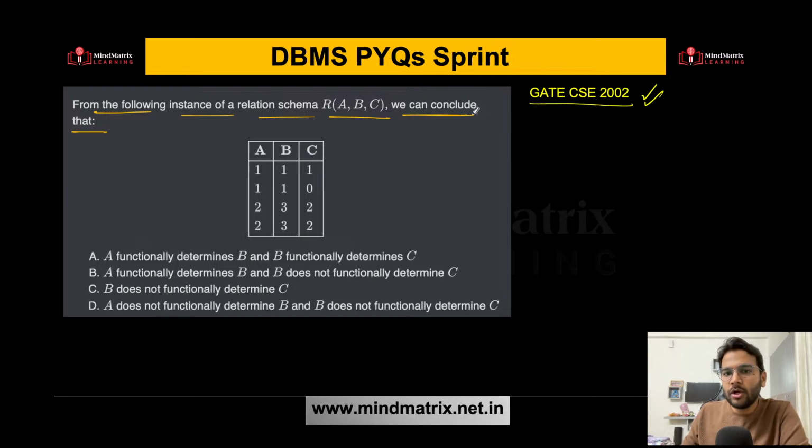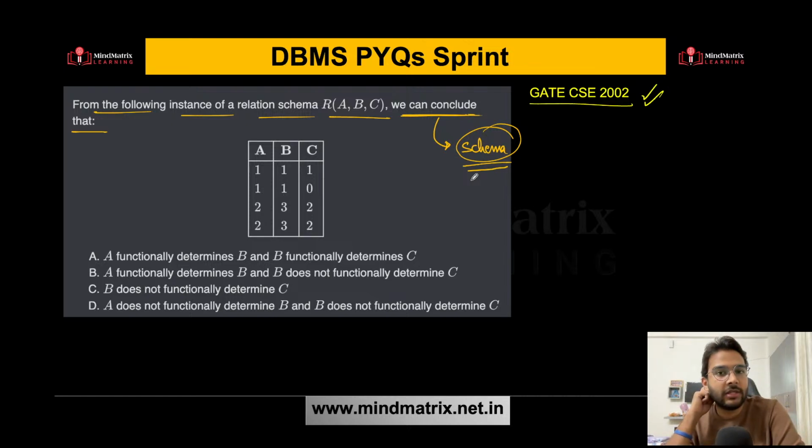When I say conclude, that means it is talking about the schema over here. Be careful here. It is not talking about the instance. When I say we can conclude, that means whatever I say related to functional dependency should be applicable on the entire schema. Are you getting this point? This question is very important.